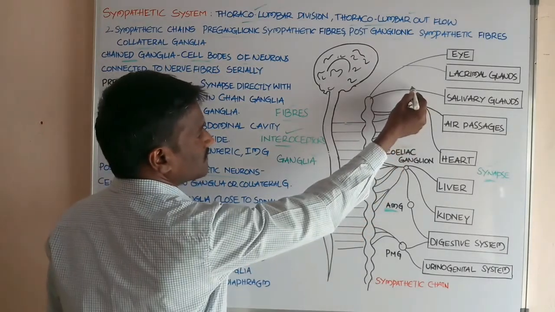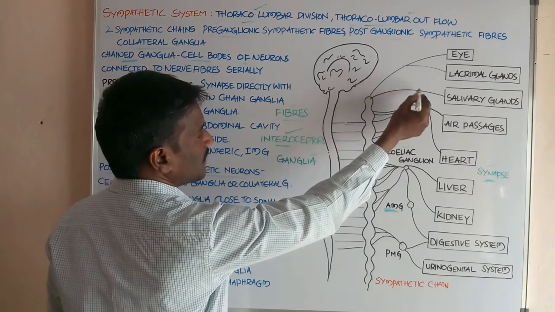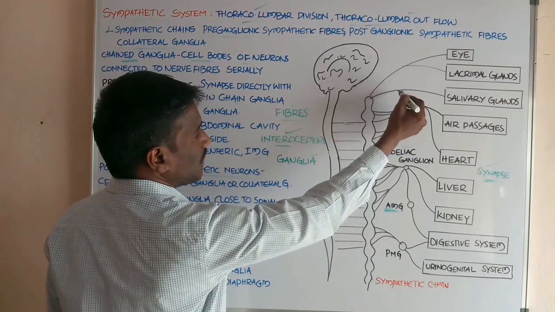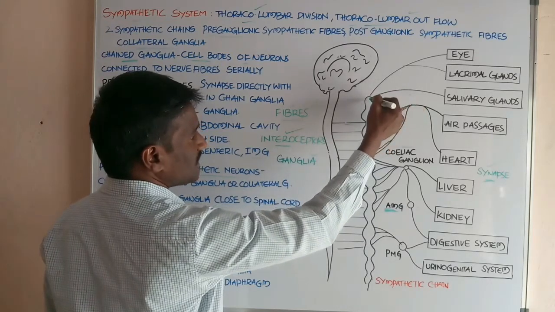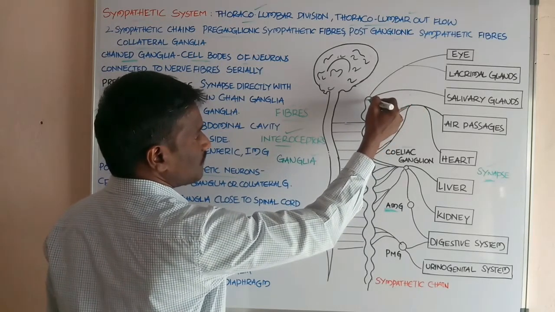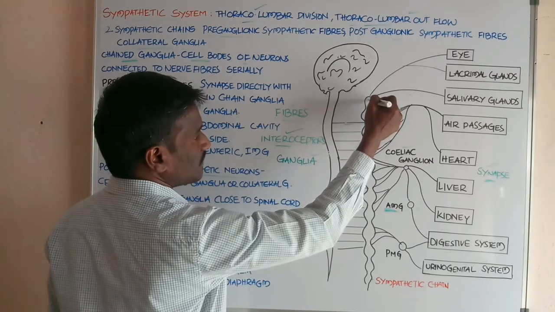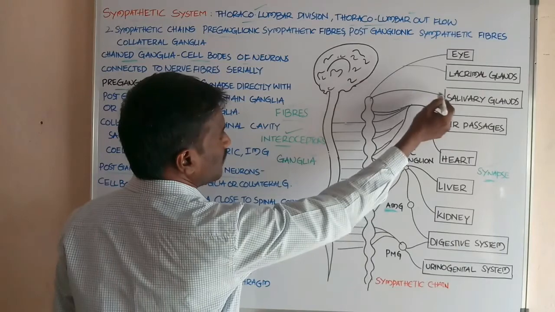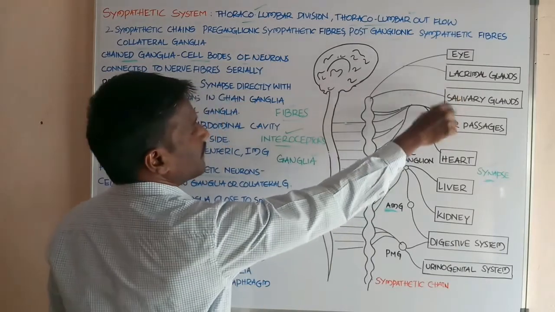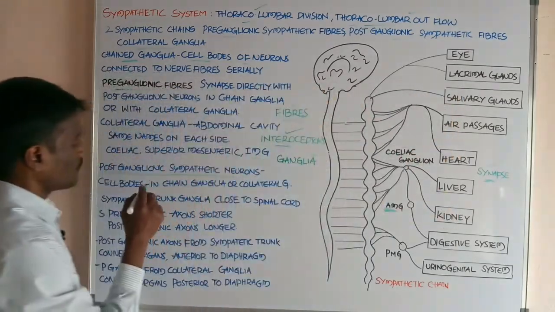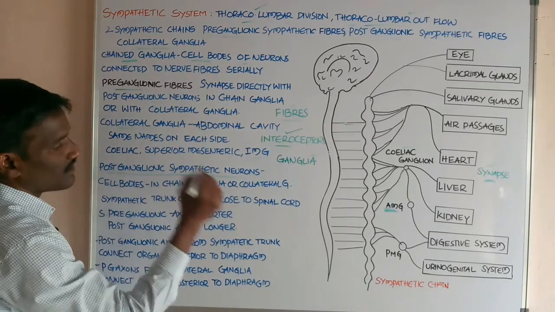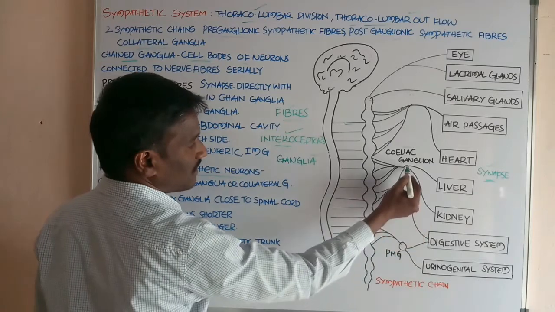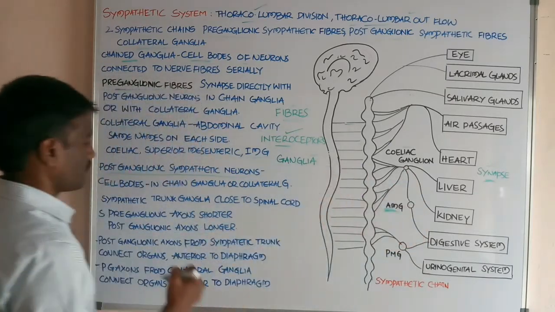These nerve fibers are the axon part of the neuron, having cell bodies in the chain ganglia, and the axon travels to connect with the internal organs, the vital organs. Students, there are cell bodies in the chain ganglia and also in the collateral ganglia.